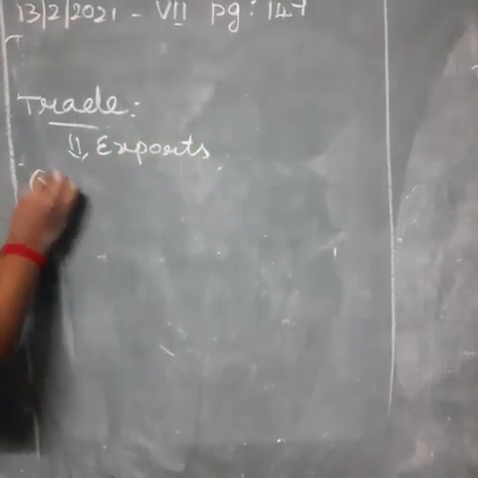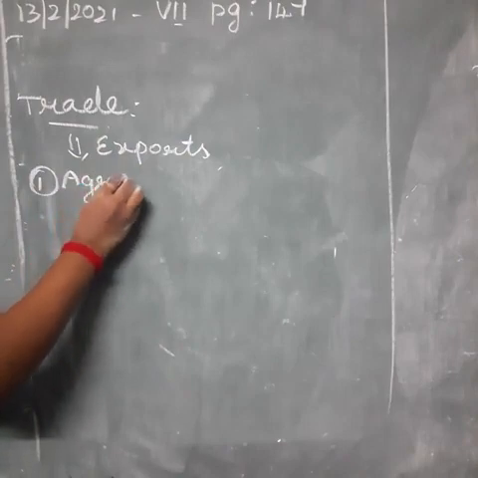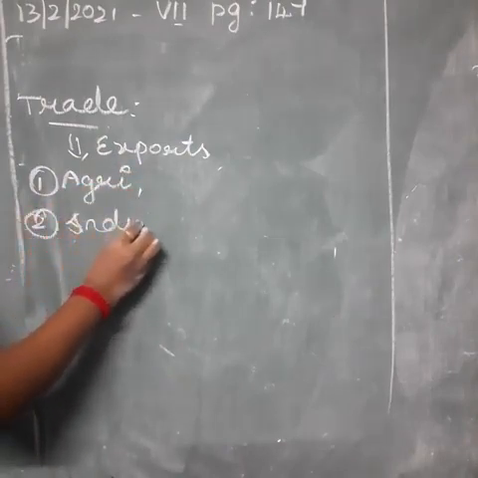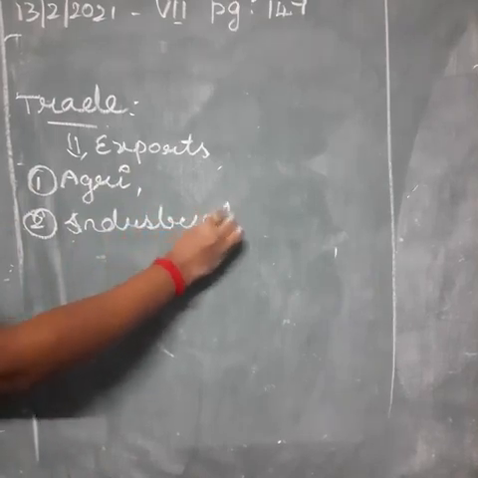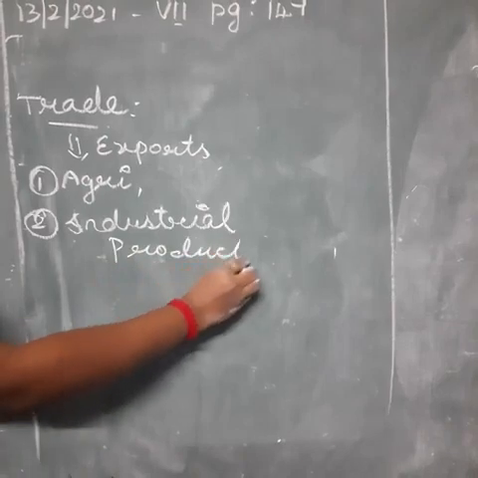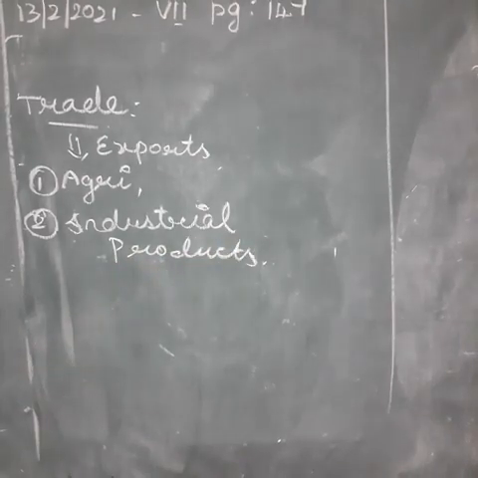These two are the main exports of North America. Okay, and there are also some other major exports.